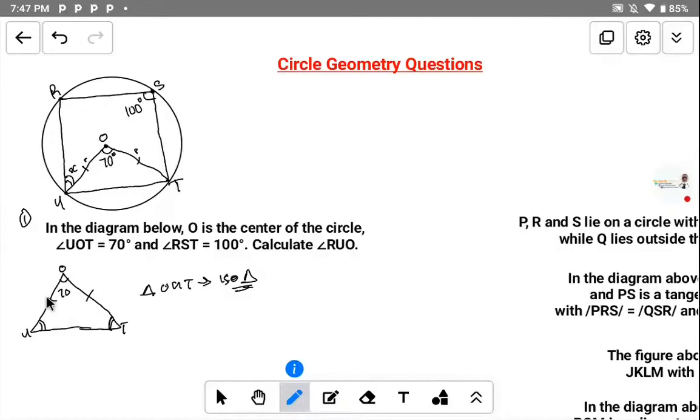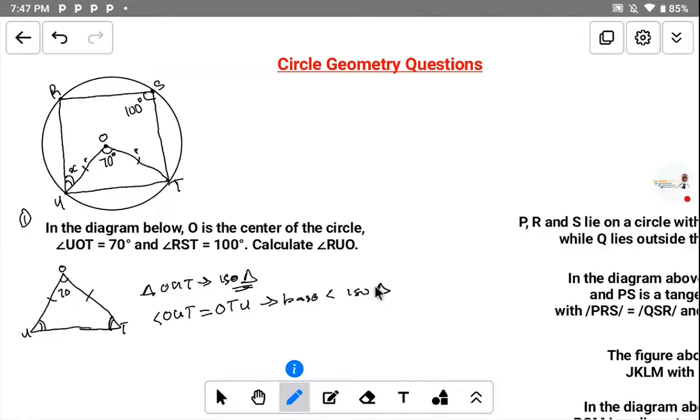When you have an isosceles triangle, since the two sides are equal, the base angles are always equal. That means the angle OUT is equal to angle OTU. You can make the statement: base angle of isosceles triangle. Write it down.